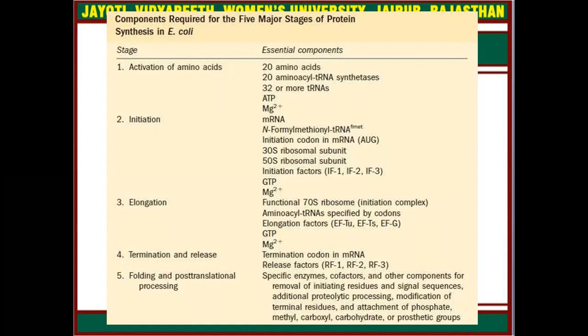Fourth is termination and release, which needs the termination codon in messenger RNA and release factors RF1, 2, and 3. For folding and post-translational processing, we need specific enzymes, cofactors, and other components for the removal of initiating residues and signal sequences, additional proteolytic processing, modification of terminal residues, and attachment of phosphate, methyl, carboxyl, carbohydrate, or prosthetic groups.